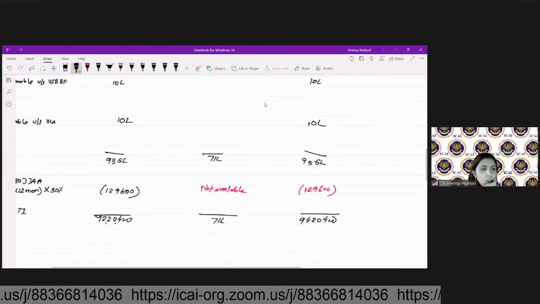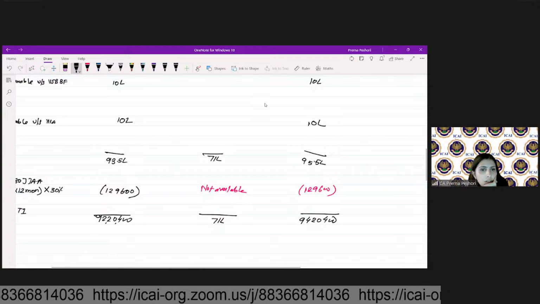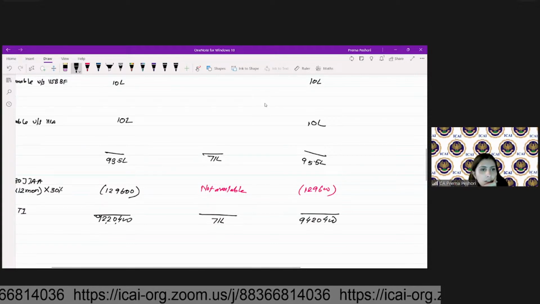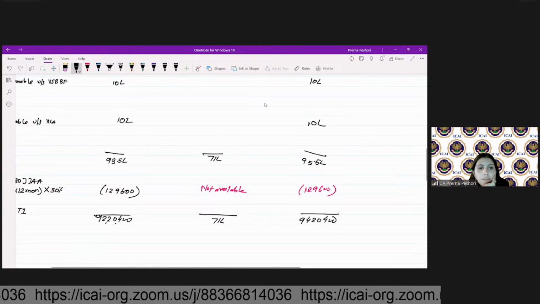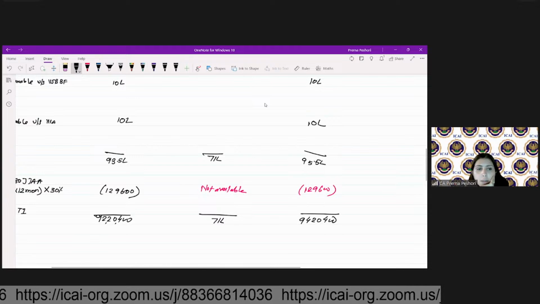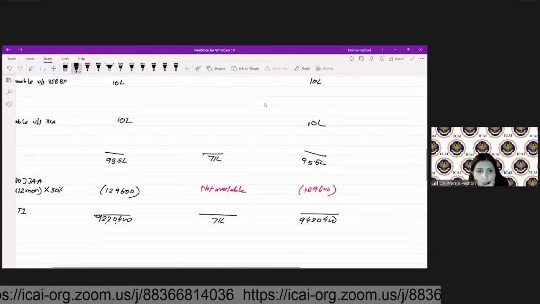Here we do not have information about the turnover. So the company is incorporated in 23-24.